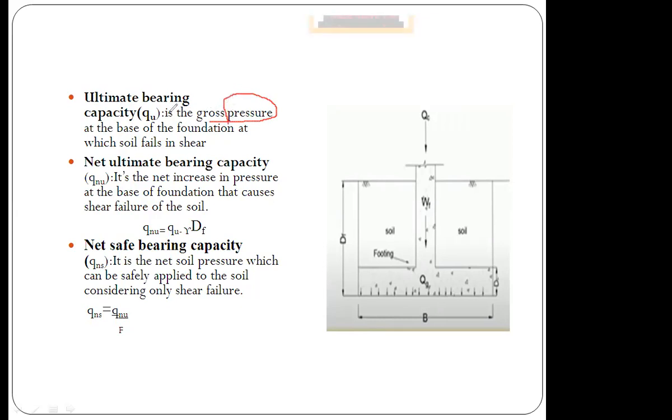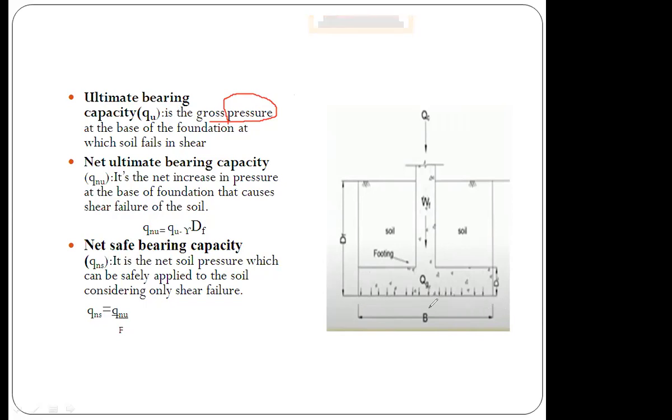So what would be the unit of ultimate bearing capacity? Can anyone guess? It is always a type of pressure, which is acting at the base of the foundation. See in the image, you can see the B term. The ultimate bearing capacity acts at the base of the foundation.